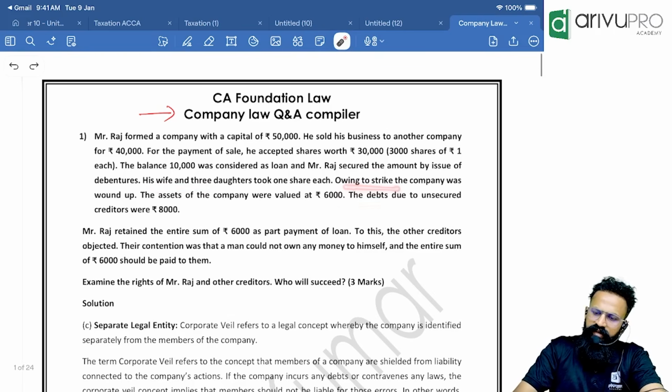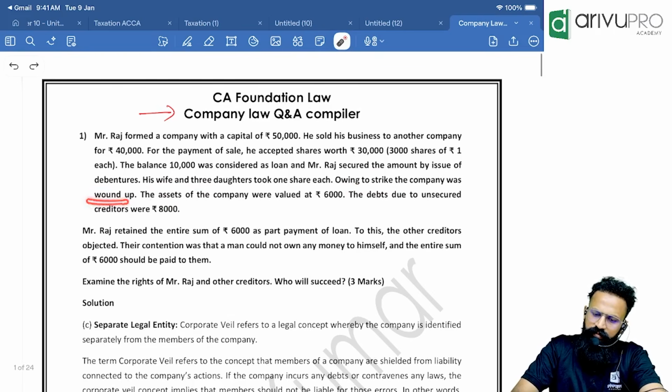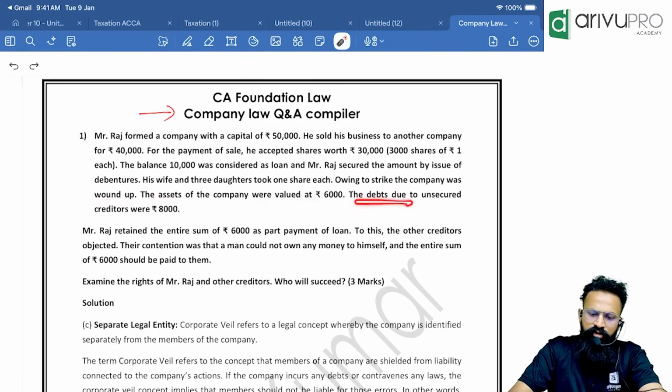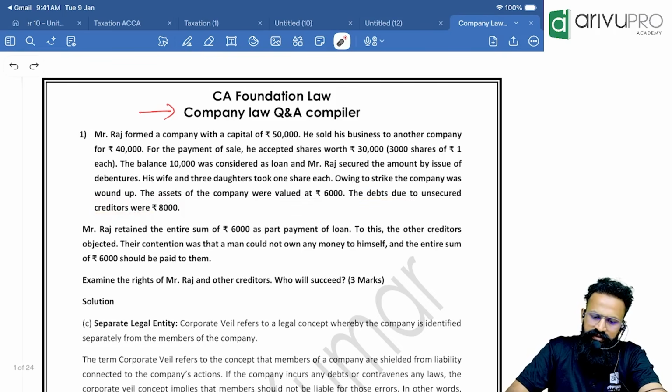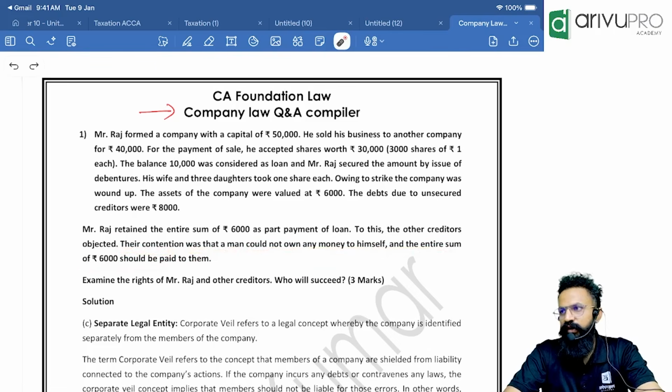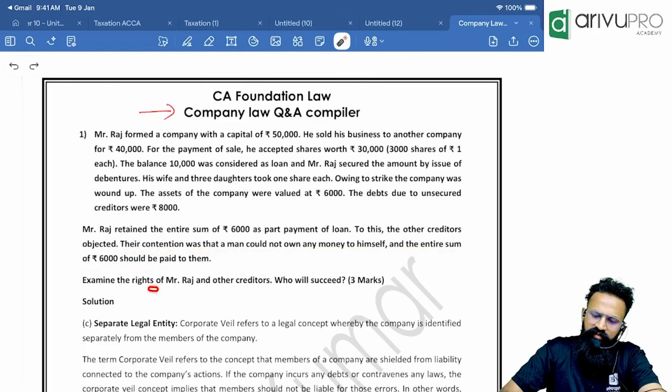Owing to the strike, the company was wound up. The assets of the company were valued at 6,000. The debts due to unsecured creditors were 8,000. Mr. Raj retained the entire sum of 6,000 as part payment of loan. To this, the other creditors objected. Their contention was that a man could not owe any money to himself and the entire sum of 6,000 should be paid to the outsiders. Examine the rights of Mr. Raj and other creditors: who will succeed?